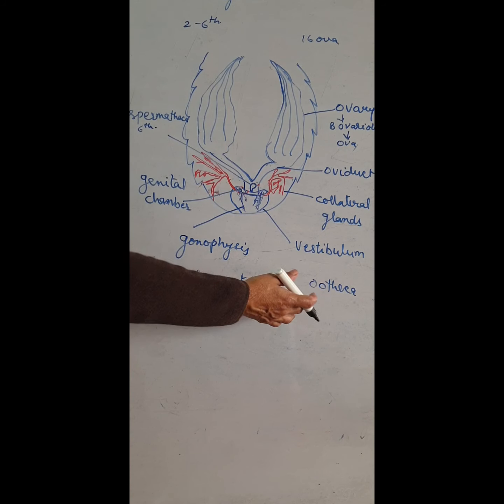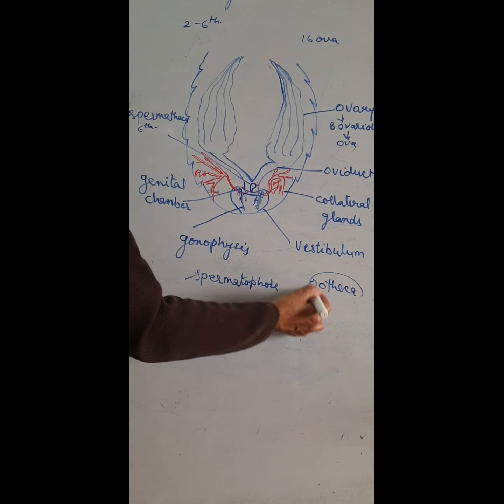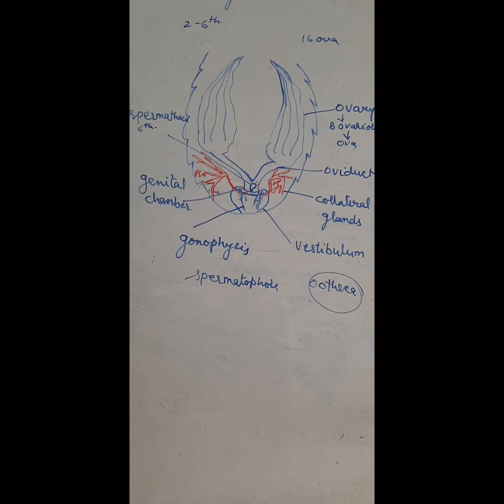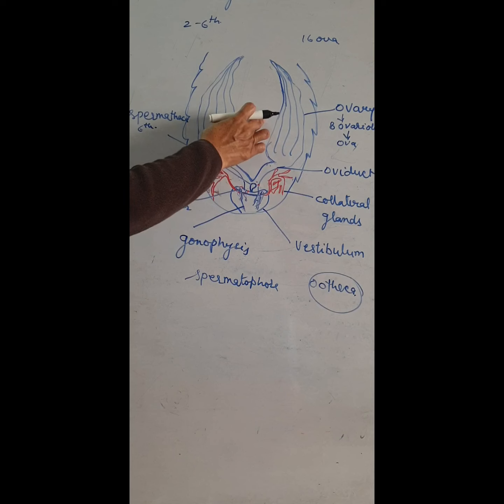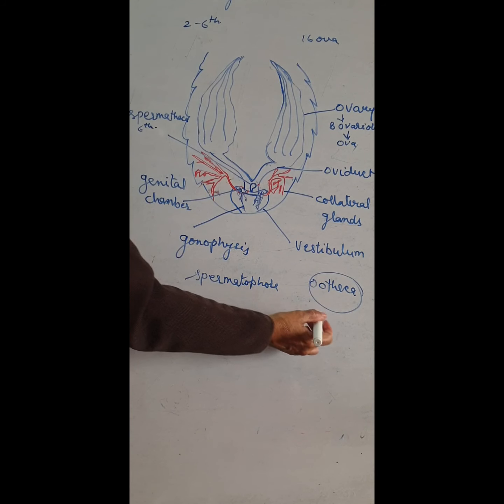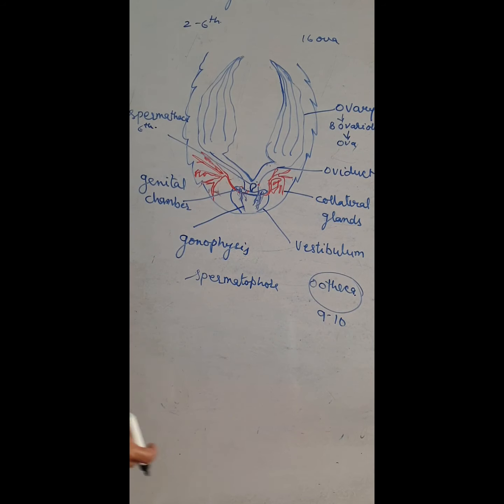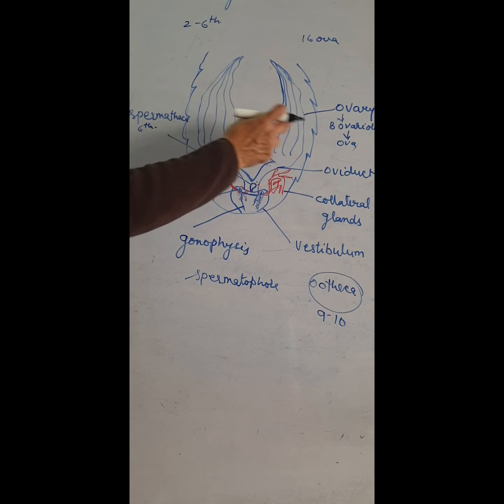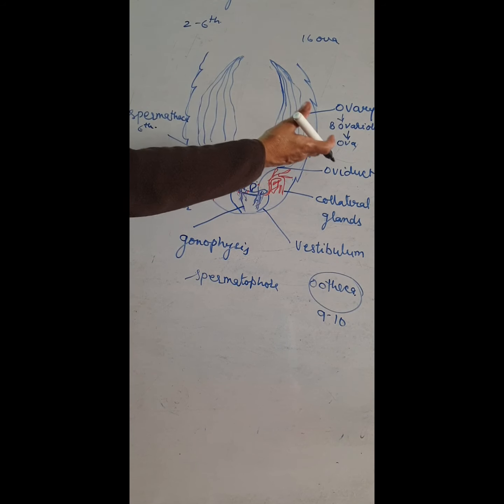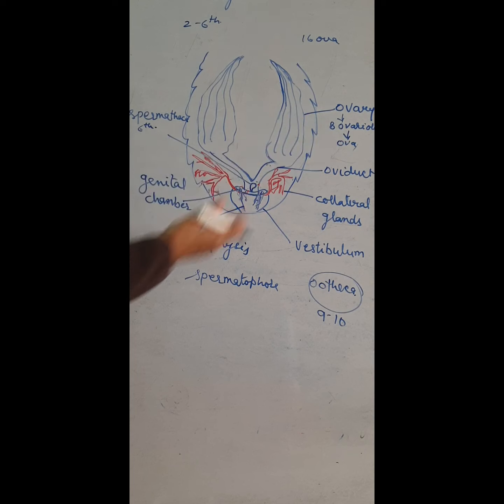Ootheca is dropped in a dark, high place rich in organic matter. On average, a female can produce 9 to 10 oothecae, and the 16 ova may be there in the ovaries.